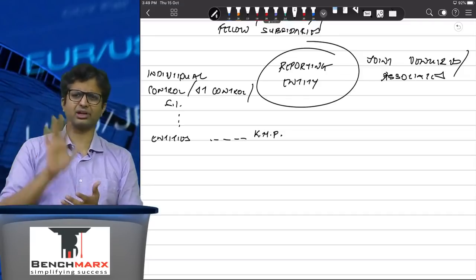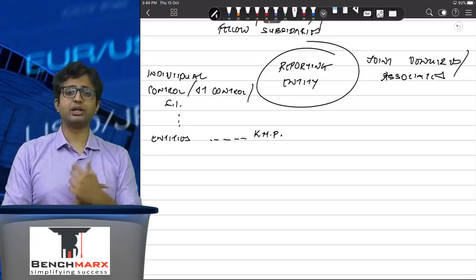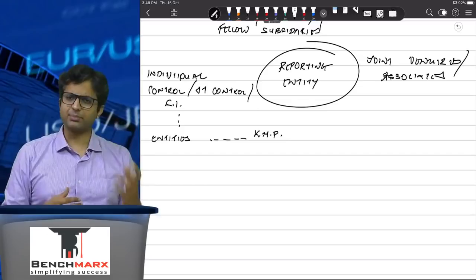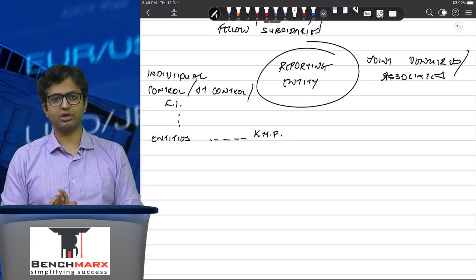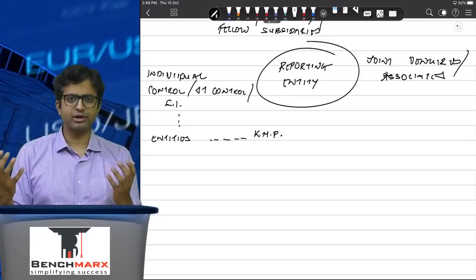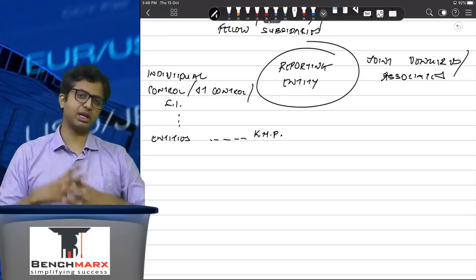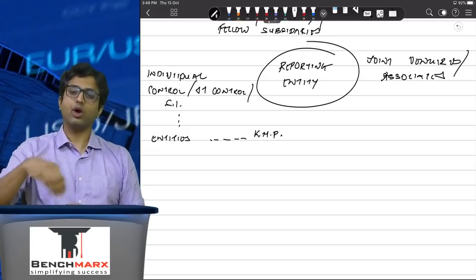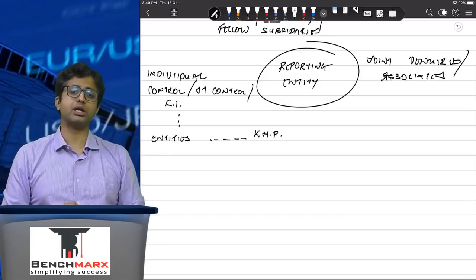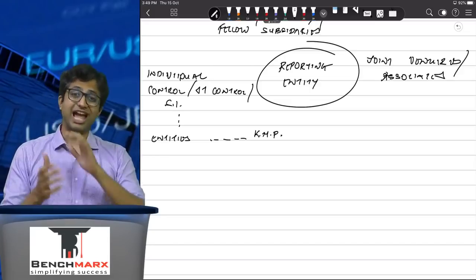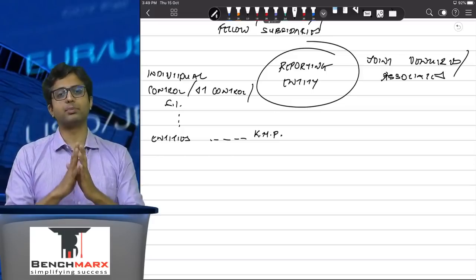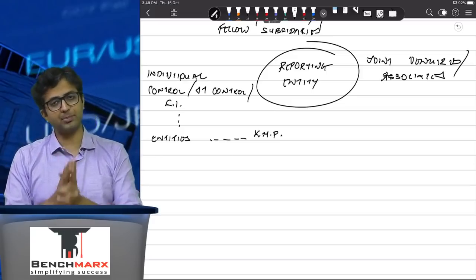Standard tells you, as a clarificatory point, there are certain entities which are just not related parties. For example, just a major customer or a major supplier or a major distribution agent or a trade union or a bank, they are not related parties. They might have big volumes of transactions, but that does not make them related parties. Now, what if you identify a particular party as a related party? In which case you will have to make a related party report, and the related party report appears in the notes to accounts.